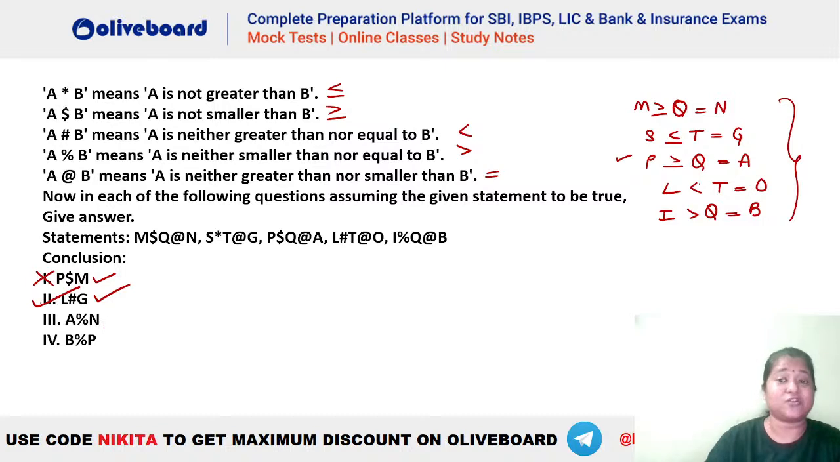A percentage N. Do we have a relation from A to N? You can see A is equal to Q and Q is equal to N. That means A should be equal to N. Equal का मतलब at the rate था. This shows percentage. So this is also wrong.